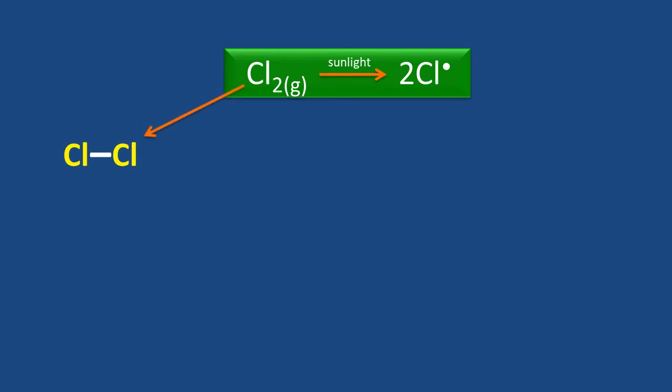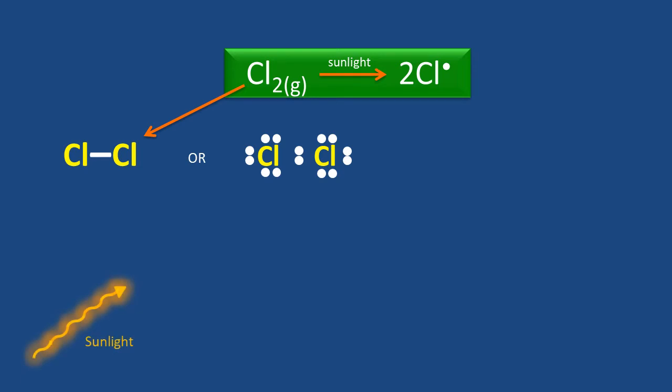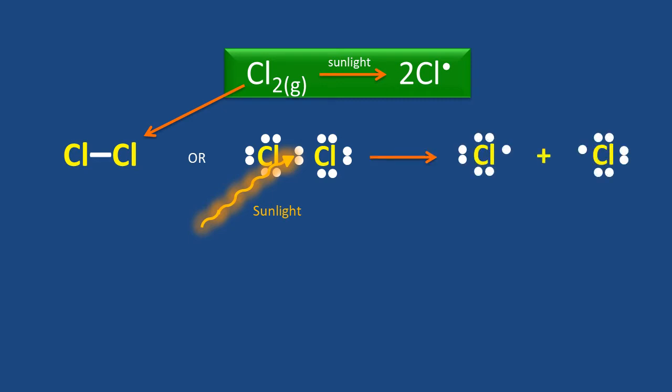The solid line between two chlorine atoms represents a shared pair of electrons. This is the incident photon of light, which may be visible or UV light. As a result of this bombardment, the bond breaks and each chlorine atom carries its electron back towards itself, which is represented as a dot over its symbol. These are free radicals of chlorine.